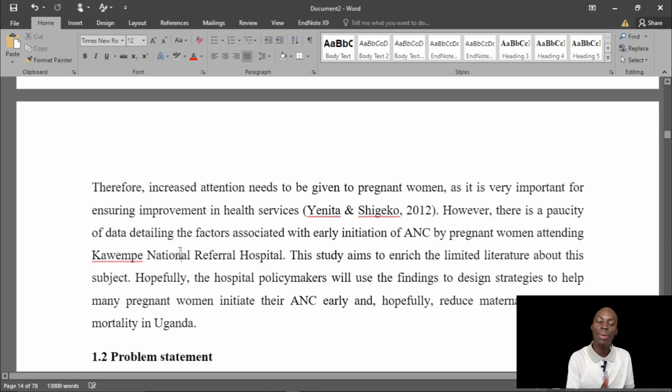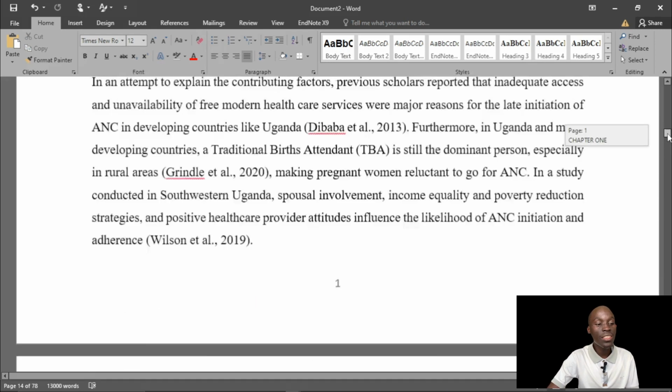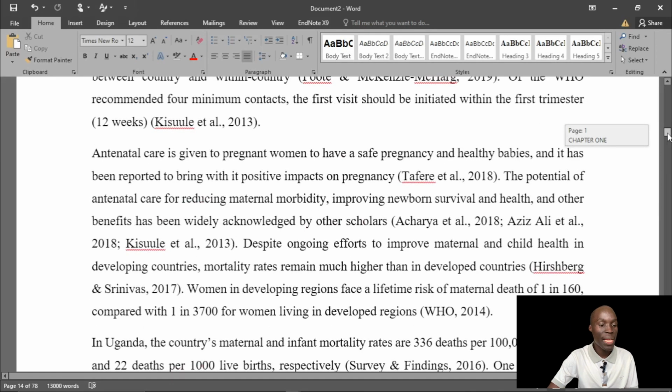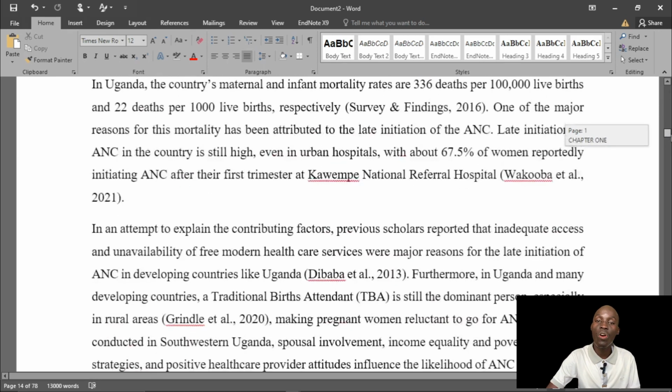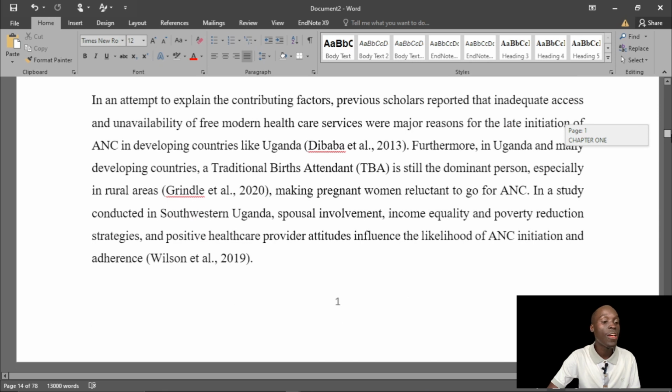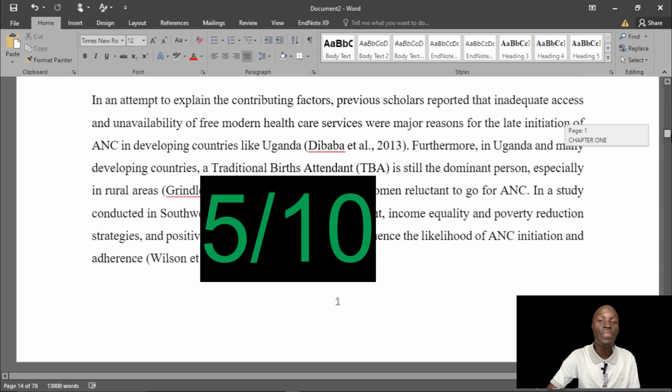So it brought in the problem a little bit, talked about the aim, and why it's important to do the study. Generally, the statistics were not so much in context, the magnitude was not big enough, and the review of previous studies was not as extensive as I'd wished to see. I'd give this 5 out of 10.